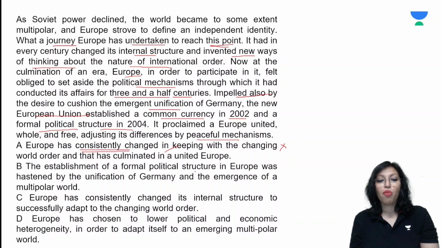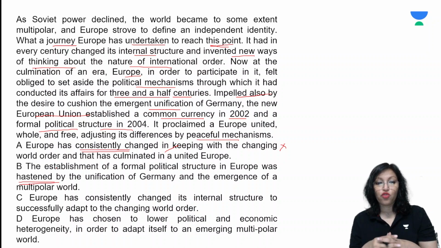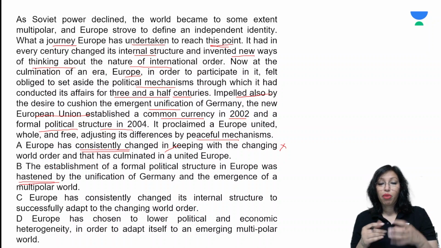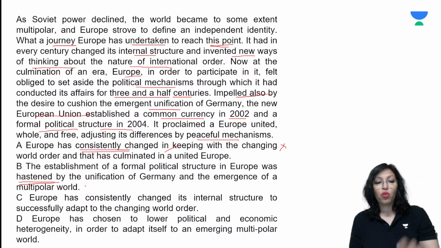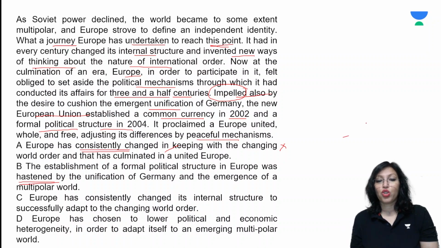The establishment of a formal political structure in Europe was hastened by the unification of Germany and the emergence of a multipolar world. Again, was it really hastened by it that they created a formal political structure? Yes, it was. They wanted to cushion this emergent unification of Germany. They wanted to make it easy. But was it also the emergence of a multipolar world that hastened it? We don't really know if it was hastened, because the writer has said impelled by. Impelled means to cause, right? But to hasten, not really. So I will eliminate option B also.